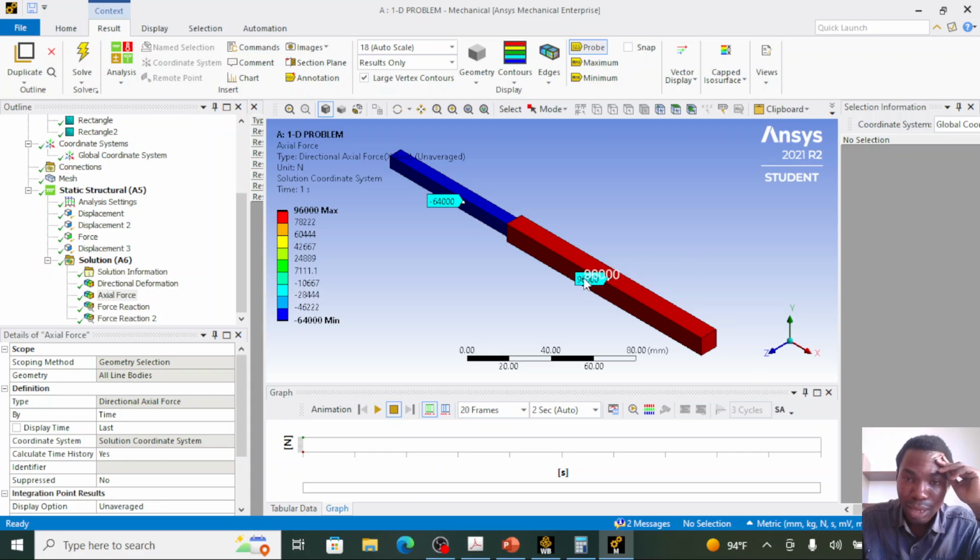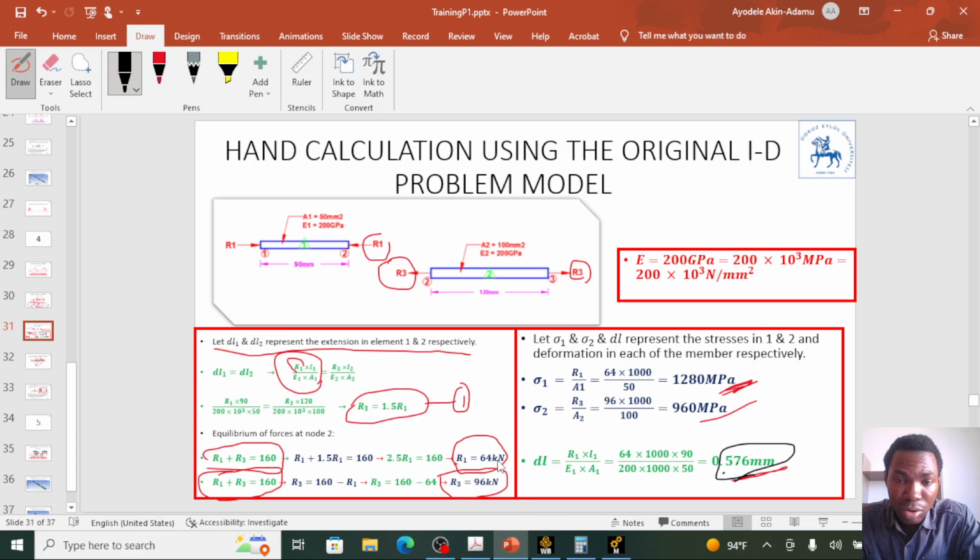And for this second material, 96,000 divided by 100, which is the cross-sectional area, will give us the stress in this material. So the axial force here is 64,000 Newton. Here is 96,000 Newton. I can show you this in our hand calculation. We got R1 to be 64 kilonewton, which is 64,000 Newton. And we got R3, which is the axial force acting on material 2, to be 96 kilonewton. Once we divide by the cross-sectional area, we get 1,280 megapascal for material 1, and we get 960 megapascal for material 2.